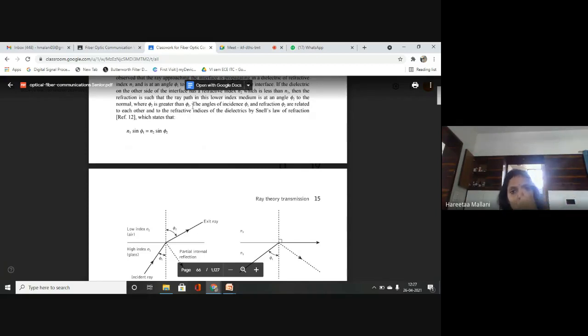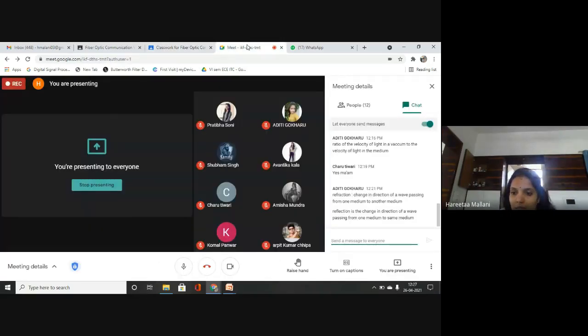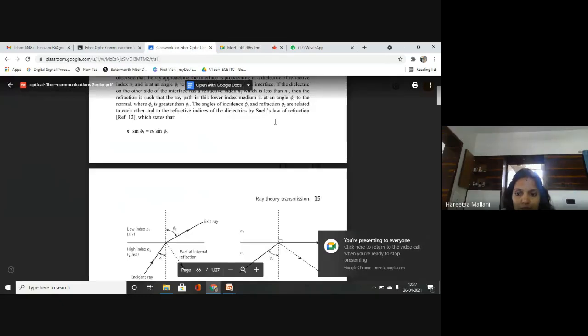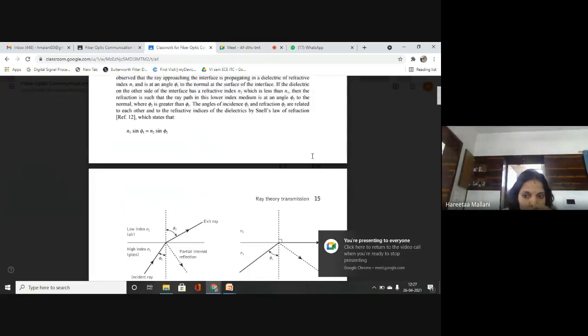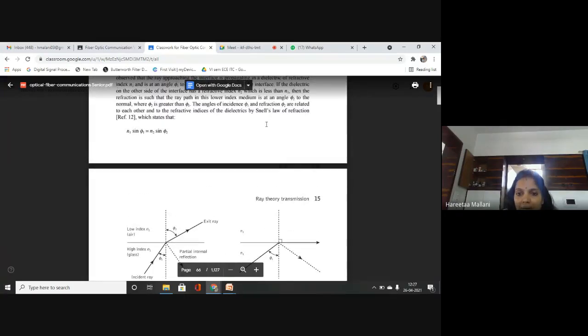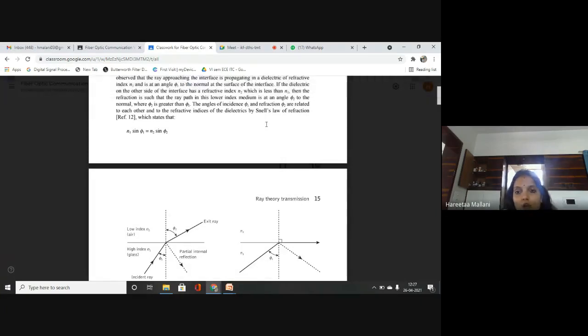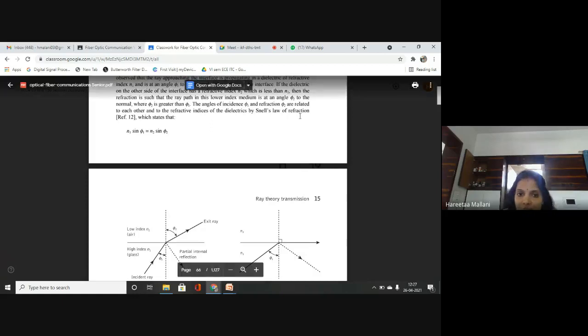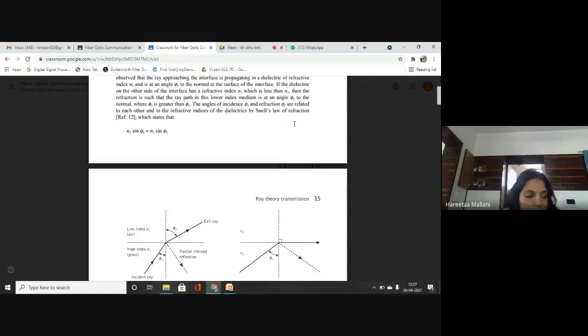and refraction phi2 are related to each other and to the refractive indices of the dielectrics by Snell's law of refraction, which states that, and mark this equation as number 1.